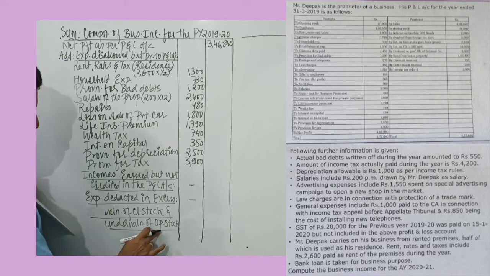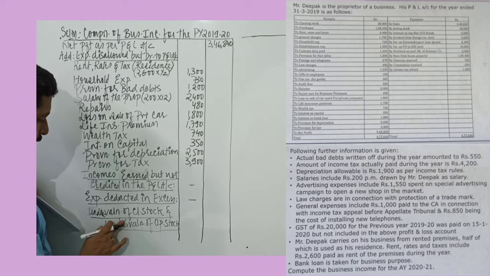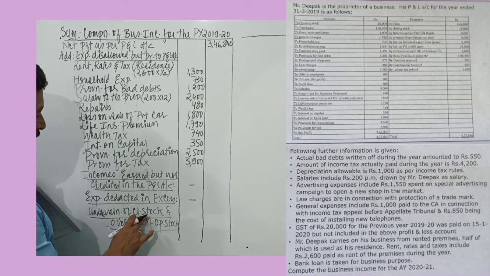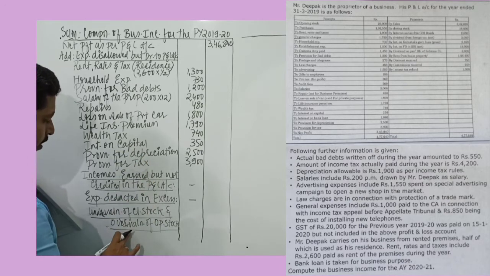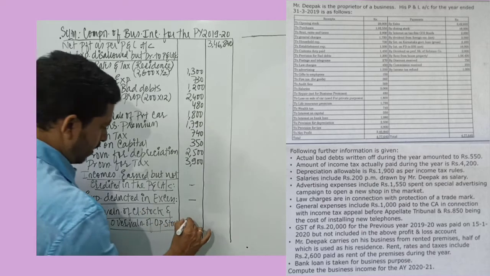Undervaluation of opening stock, profit has decreased. So undervaluation of closing stock and overvaluation of opening stock. Undervaluation of closing stock will result in decrease in profit. So that must be added back. Overvaluation of opening stock has resulted in decrease in profit. So that must be also added back.